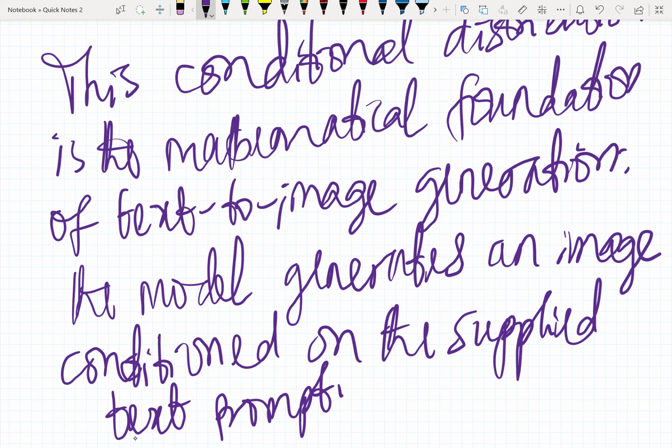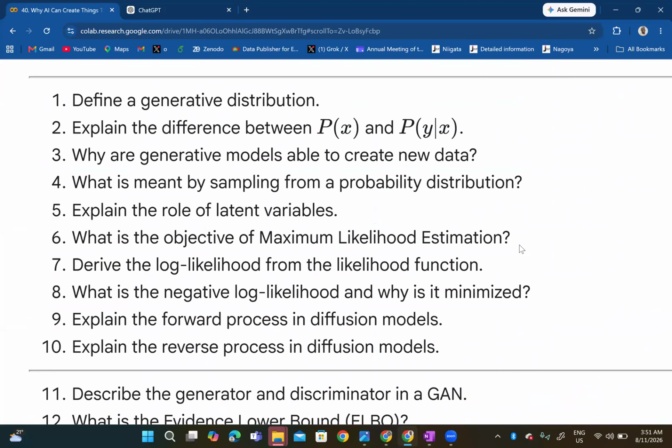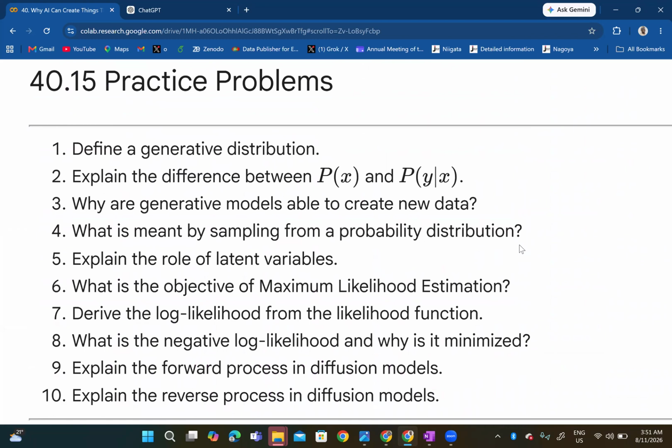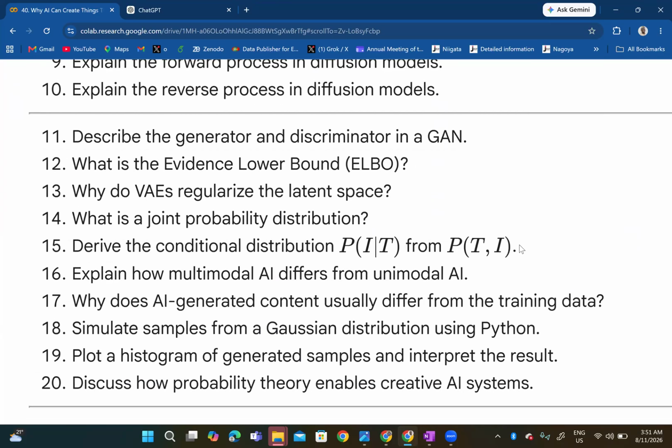With that, we come to the end of this interesting video talking about why AI can generate new things altogether. It's been such a nice experience so far, and you've seen the idea of generative distribution. Again, look at the 20 questions. We have 1 to 10 right here, the practice problems. I did 7, where I derived the log likelihood from the likelihood function by taking the log of both sides. Then I did 15, deriving the conditional distribution, the probability that we get an image given a text, from the probability of both text and image together.